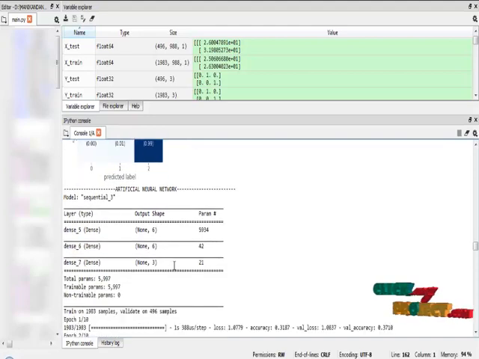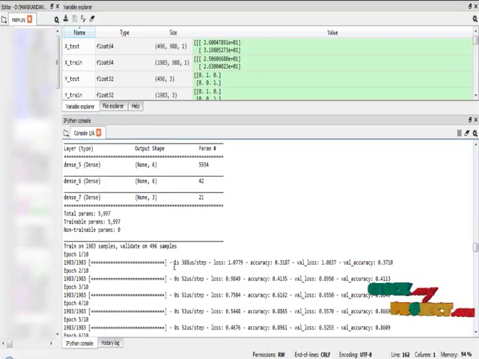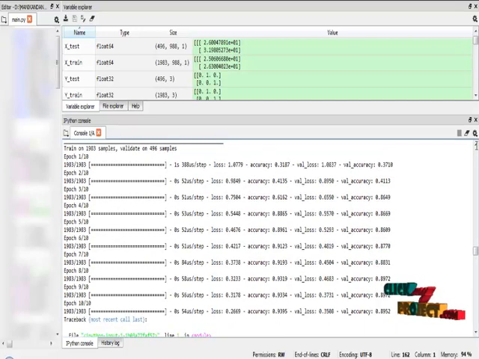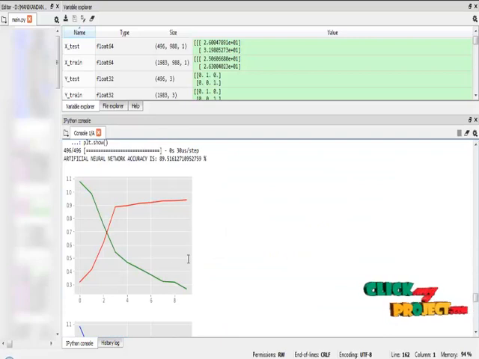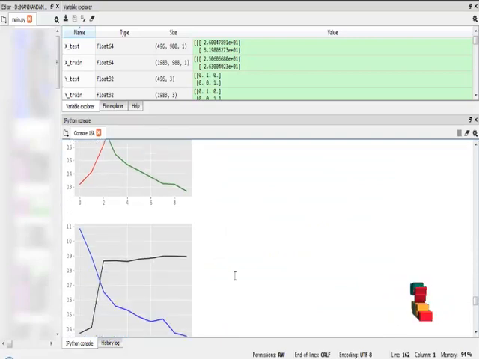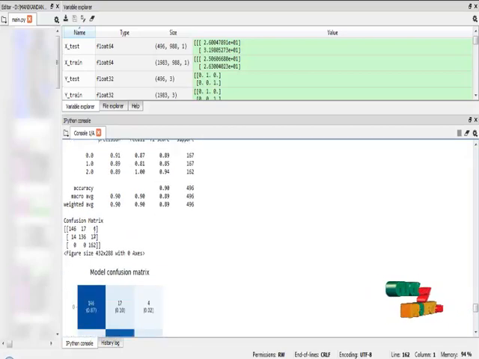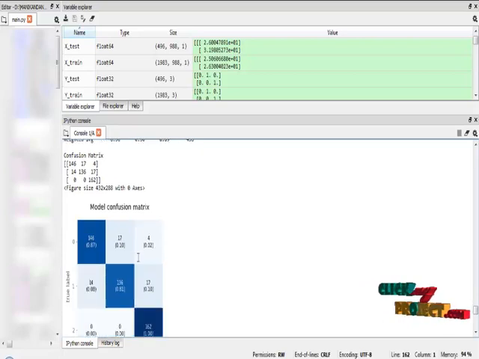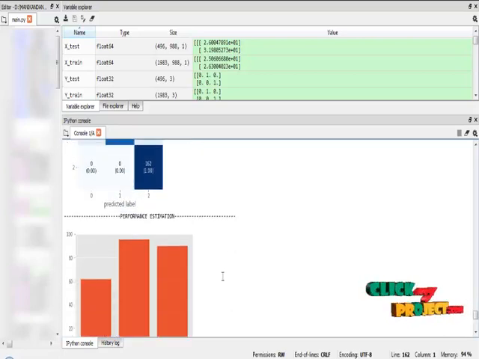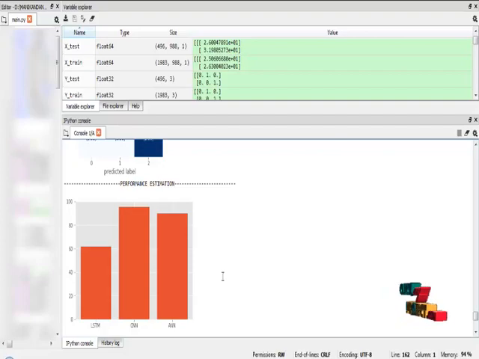Our final algorithm is the artificial neural network algorithm. The artificial neural network algorithm extracts an overall parameter count of 5,997. All the parameters are in trainable form. Here also I am applying the same 10 different training epochs for the artificial neural network algorithm, and our artificial neural network achieves an accuracy rate of 89%. This is the performance graph for the artificial neural network algorithm, the classification report, the confusion matrix result for the ANN algorithm, and this is the diagram for the confusion matrix. Finally, I am going to compare the three algorithms' performance graphs.